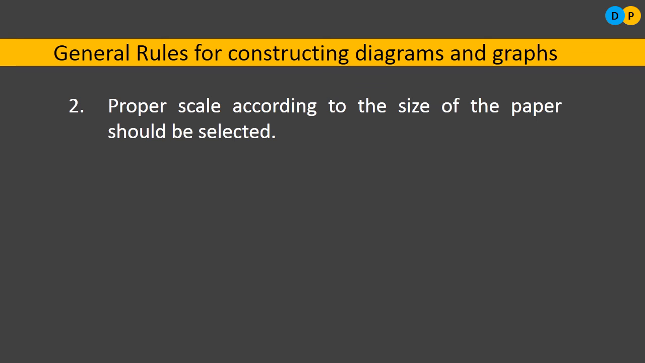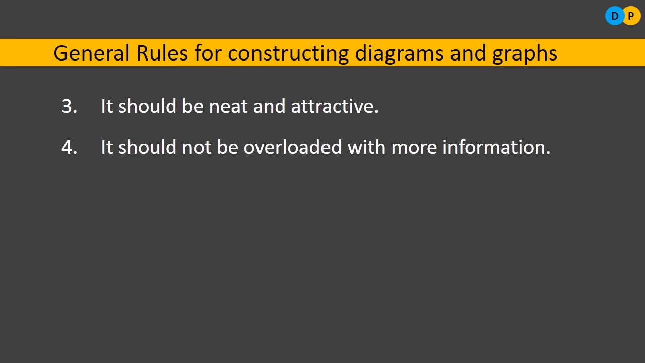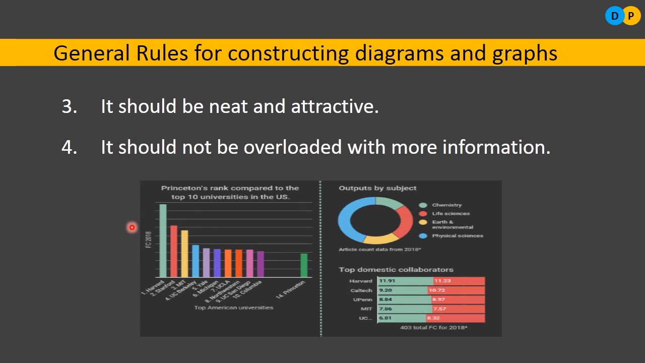We cannot go with a bigger diagram for a smaller size of paper, as it doesn't look good. So the scale of a diagram needs to be chosen according to the size of the paper. That is the second rule. The third rule says that it should be neat and attractive. Along with that, it should not be overloaded with more information. The diagram needs to be very neat and clear so that we can easily make out what the diagram is speaking about.